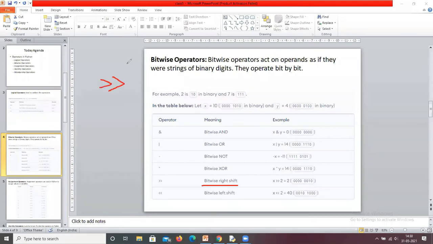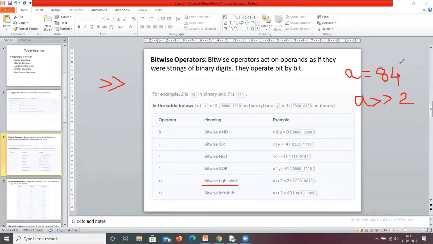For example, I am taking that A equals 84. Now if I write A right shift 2, what does it mean? I want to shift 2 bits to the right side.